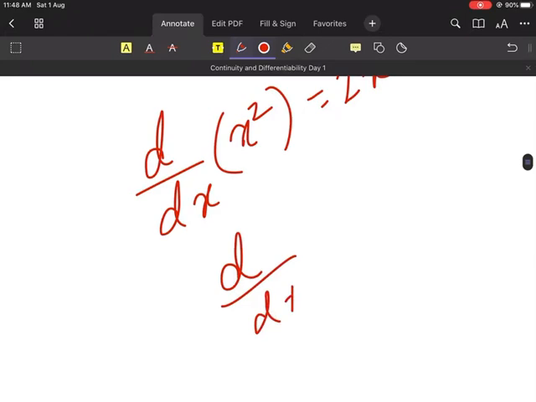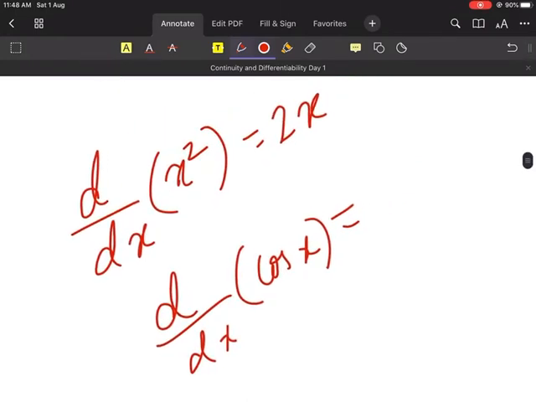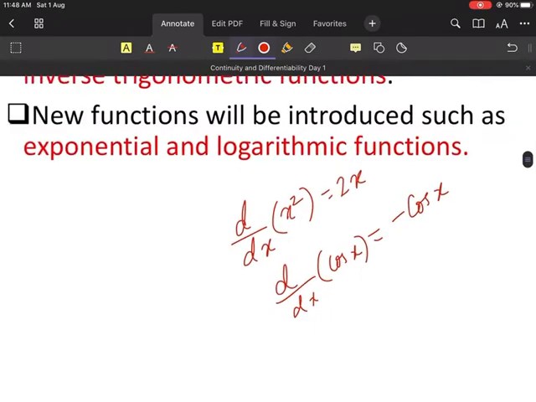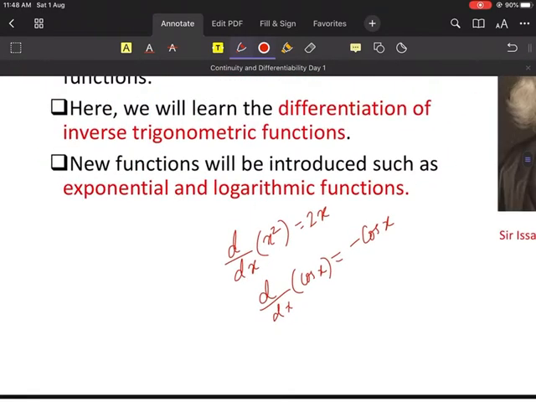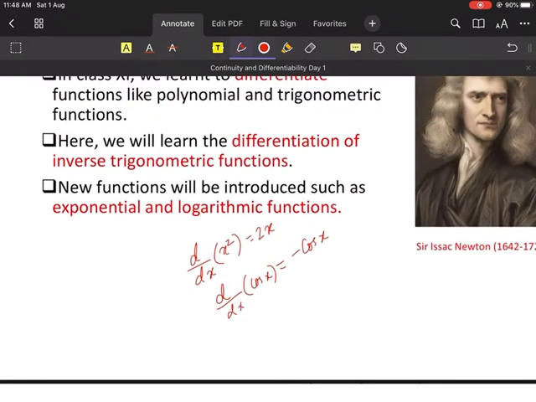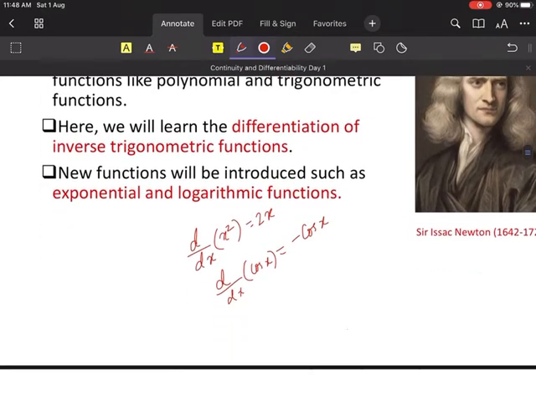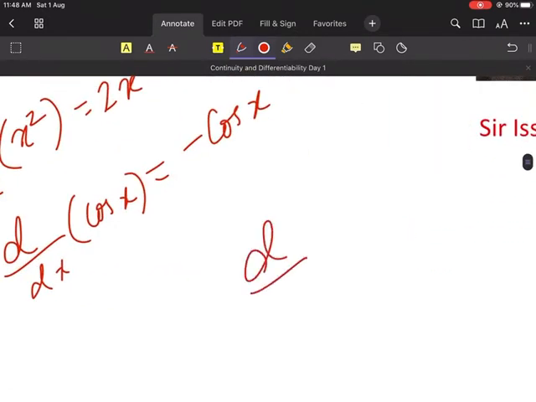That's right, very good. Tell me, what is the differentiation of cos x? Minus sin x. Yes, very good. So people remember differentiation, that's a very good thing to know. This we learned in class 11: differentiation of polynomial functions and trigonometric functions.